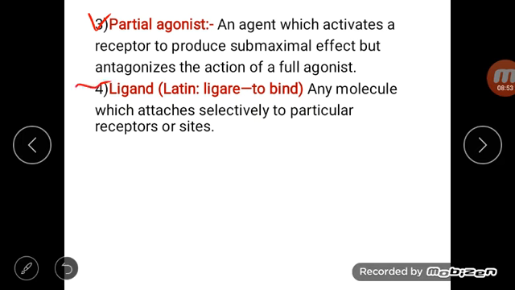Next term is ligand. The term ligand is taken from the Latin word ligare. Ligare means to bind. So a ligand is any molecule which attaches selectively to particular receptors or receptor sites. Ligand means drug molecules or endogenous chemical mediators like hormones, neurotransmitters, etc.